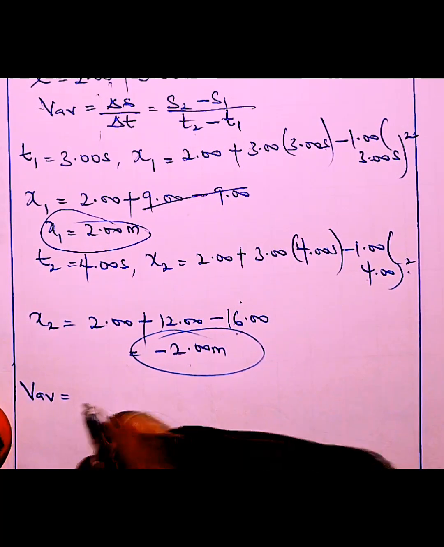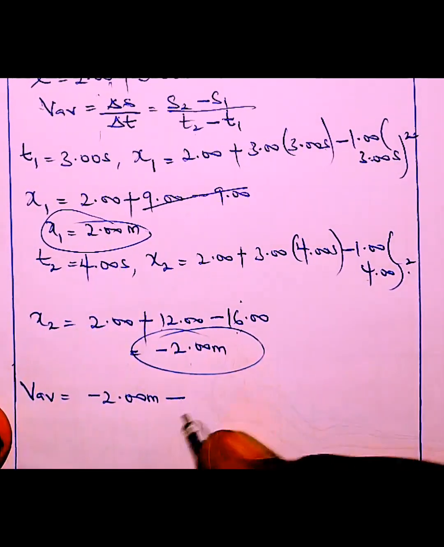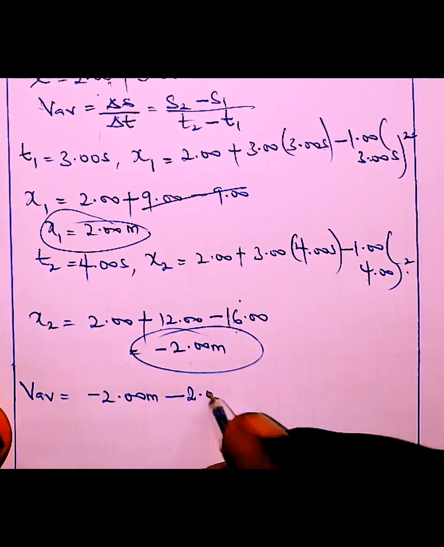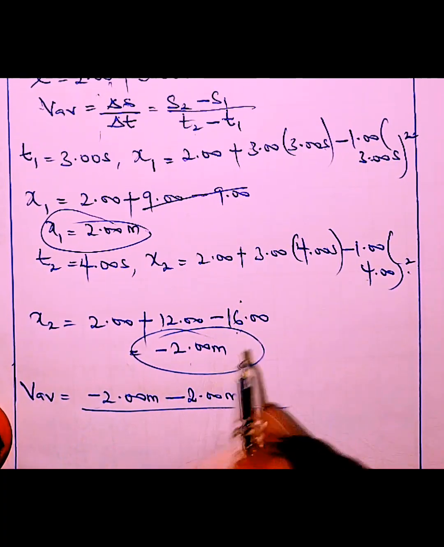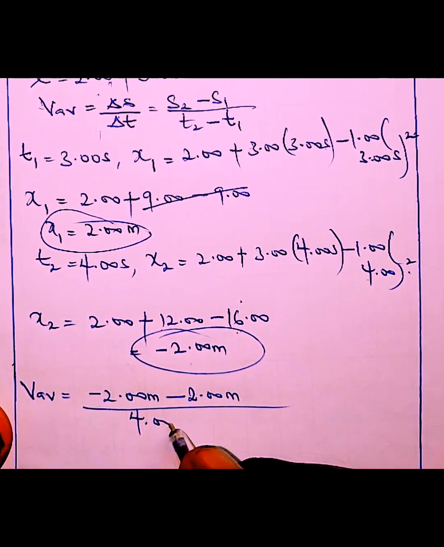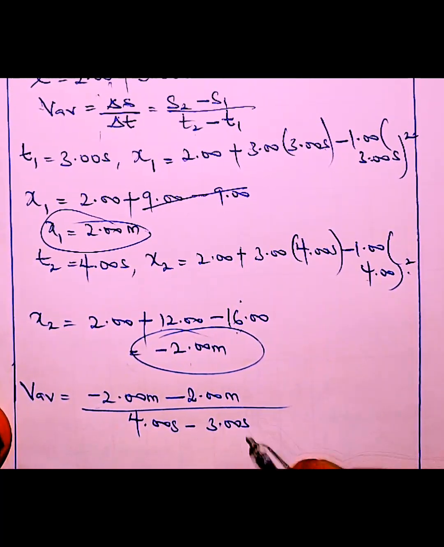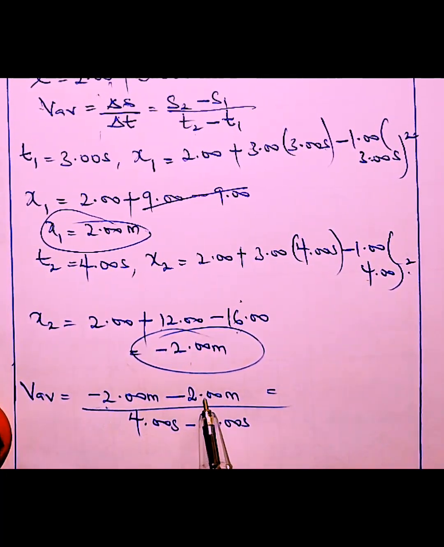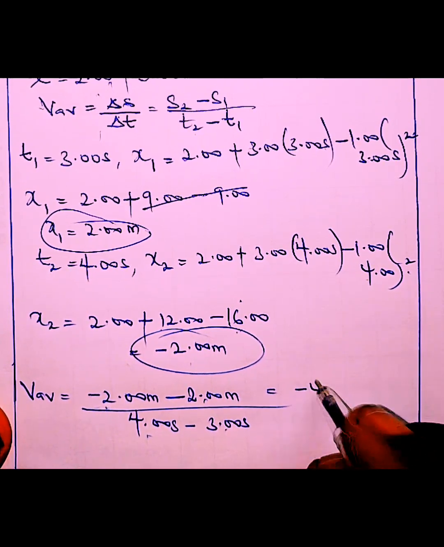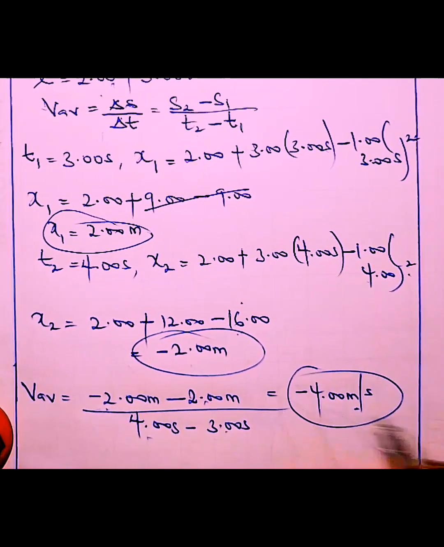So displacement 2 is minus 2.00 meter, minus displacement 1, 2.00 meter, over time 2, which is 4 seconds, minus time 1, 3 seconds. Minus 2 minus 2 is minus 4, and 4 minus 3 is 1. So we have minus 4.00 meter per second.